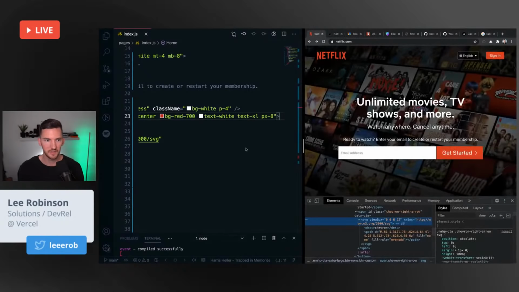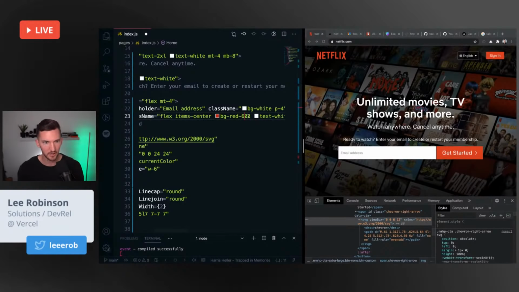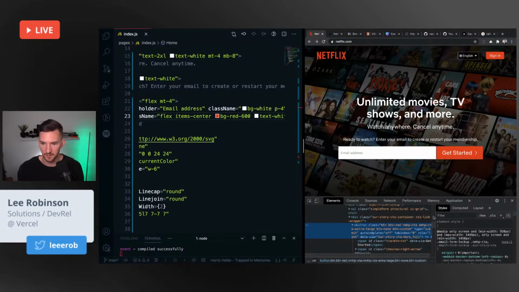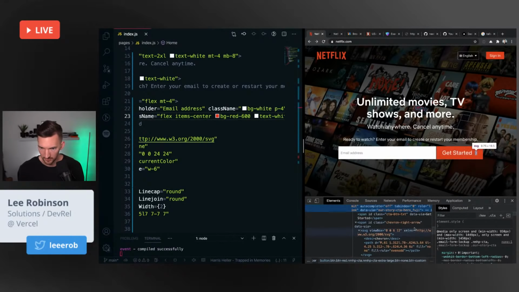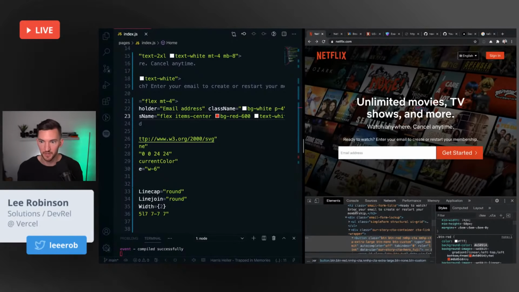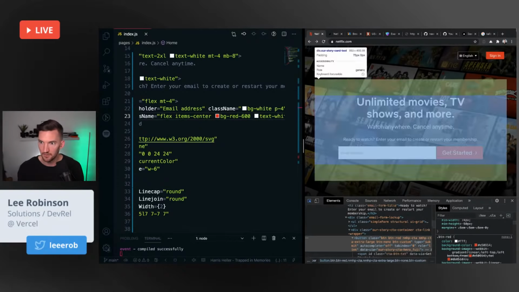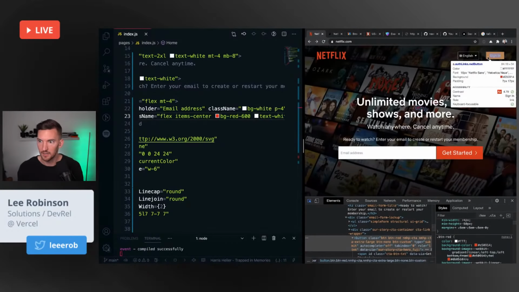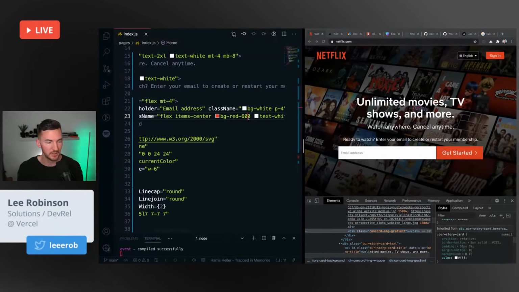Honestly, 700 feels a little dark. You know what I should do? Let's do the fancy Tailwind JIT stuff. This is probably their brand color, honestly. If we go to this button, I bet this is their brand color, E50914. Yeah, it's the same as the sign in button too.